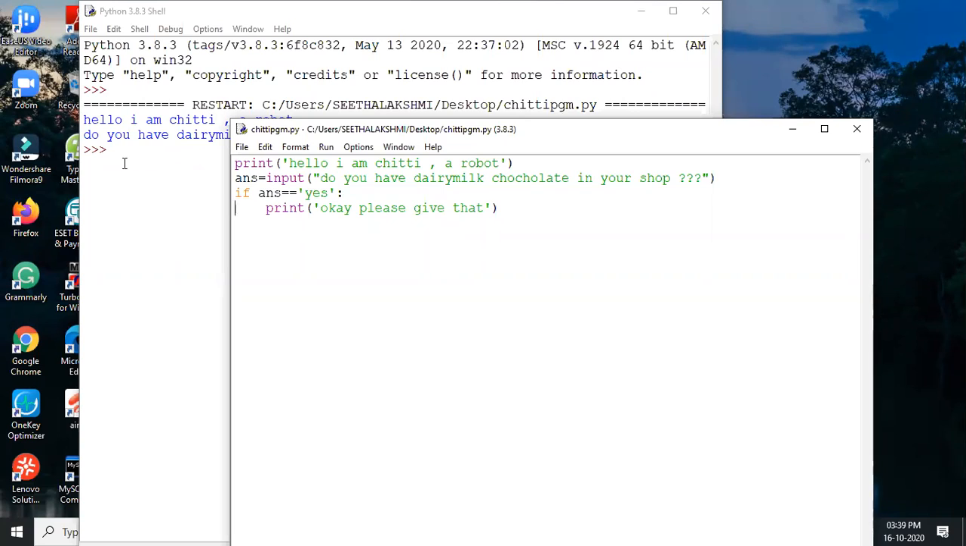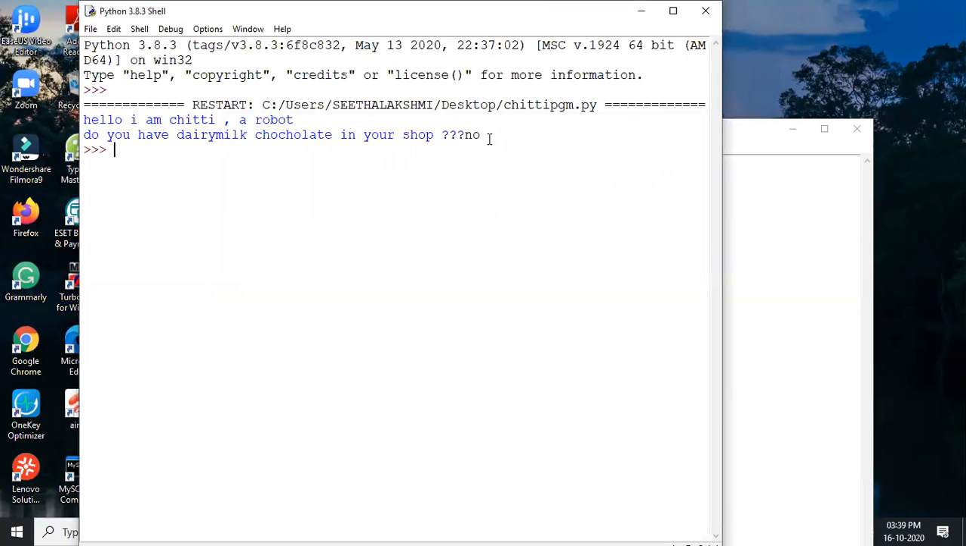No, sir. That's what is happening. Whenever I type no, nothing will come because the robot is stuck. No more instruction is given. So we need to give very crystal clear instructions to the robot. Okay, that was the thing.